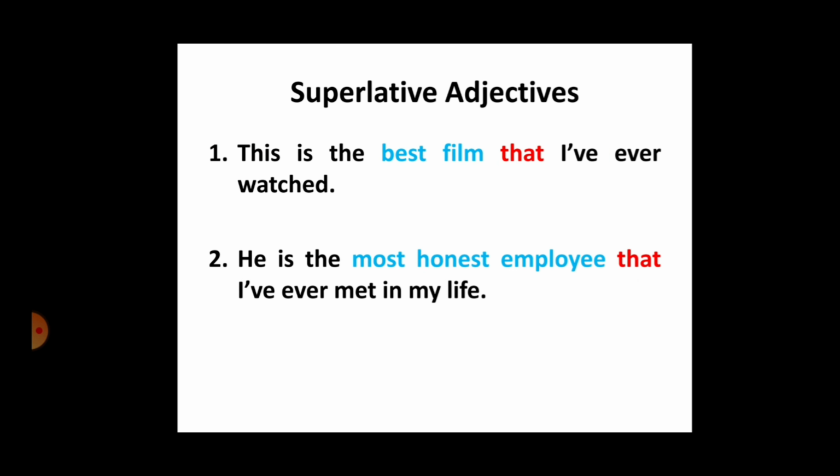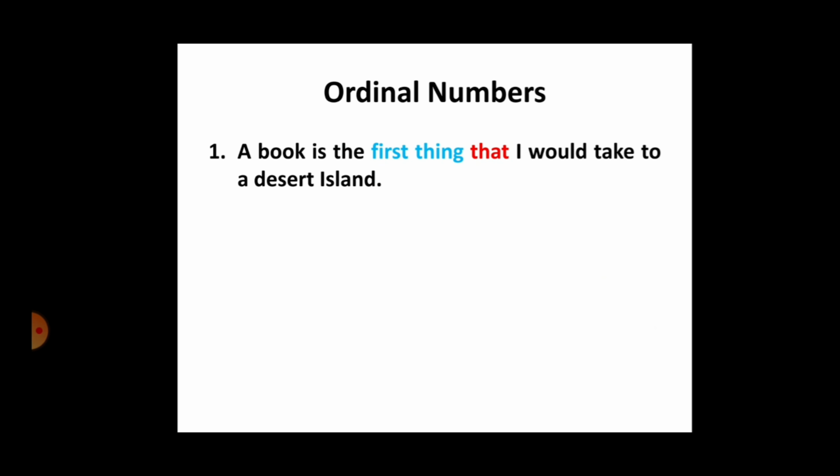Remember. Next, ordinal numbers. What are ordinal numbers? First, second, third, fourth, fifth, these are all ordinals. What are cardinals? 1, 2, 3, 4, these are known as cardinal numbers. So when we use ordinal numbers and you have to refer back to them with the relative pronoun, remember you should use that. Here is an example.